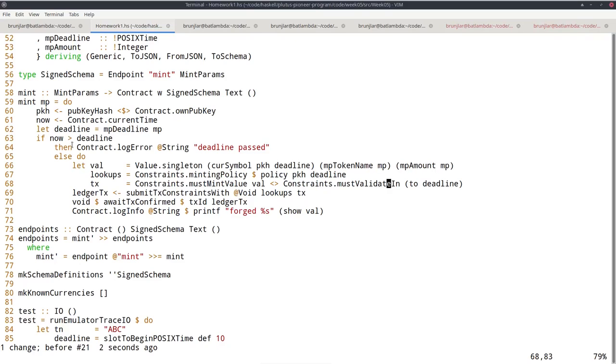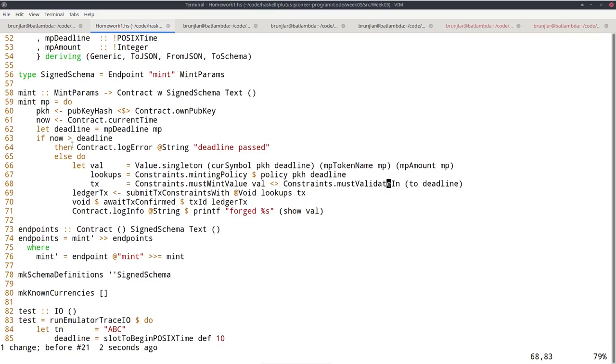So Plutus works in POSIX time. Transactions are based on slots. So when we go from off-chain to on-chain code, this conversion happens twice. The POSIX time gets translated into slots in the transaction, and then during validation they get translated back. And because slots are of course much coarser grained than POSIX time, this conversion is not perfect, so it's lossy. That means if we start with the POSIX time, convert to a slot, and then back, we won't necessarily get the original POSIX time back. So that's what I overlooked.